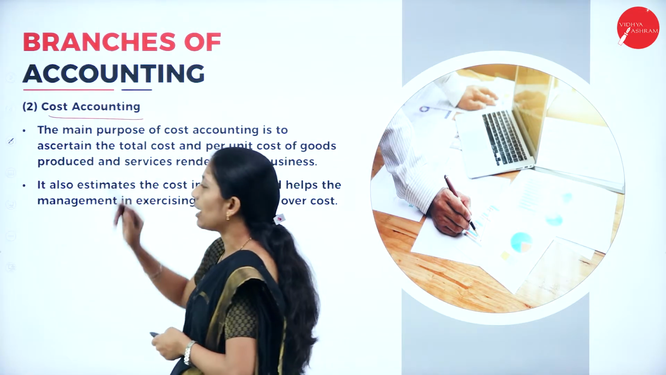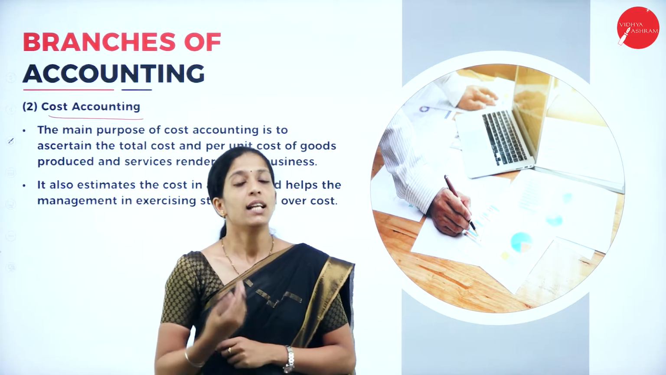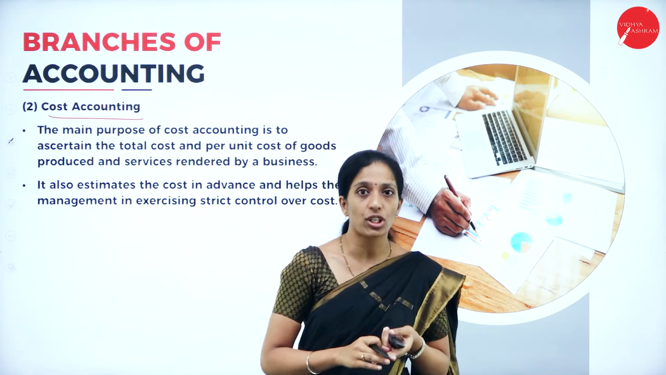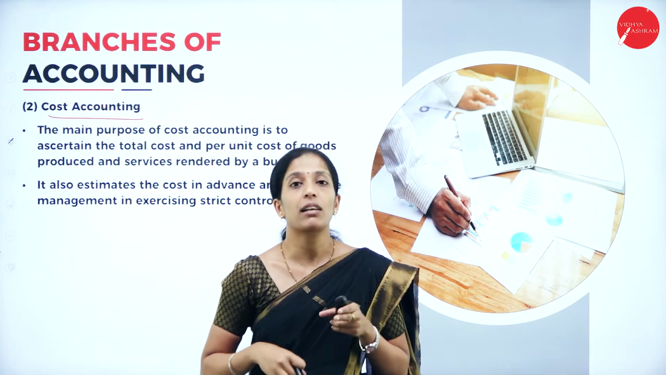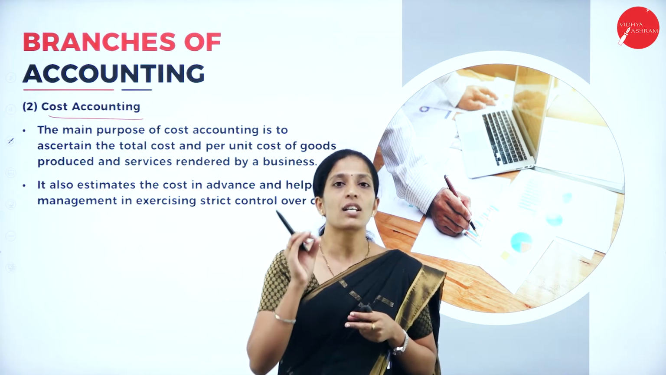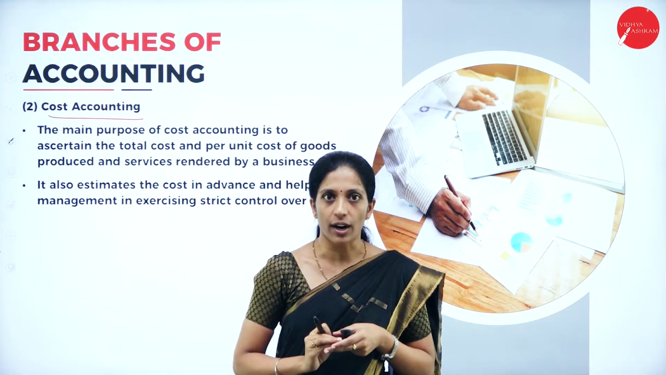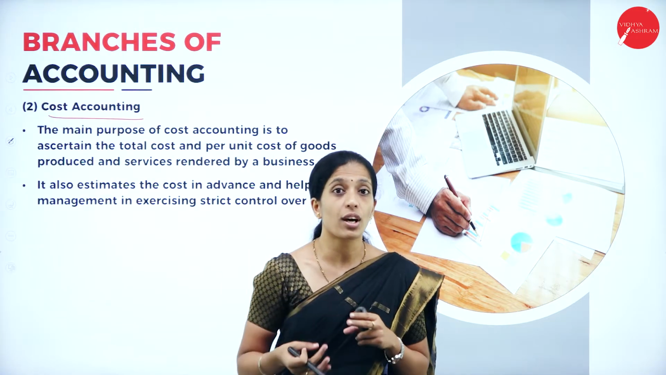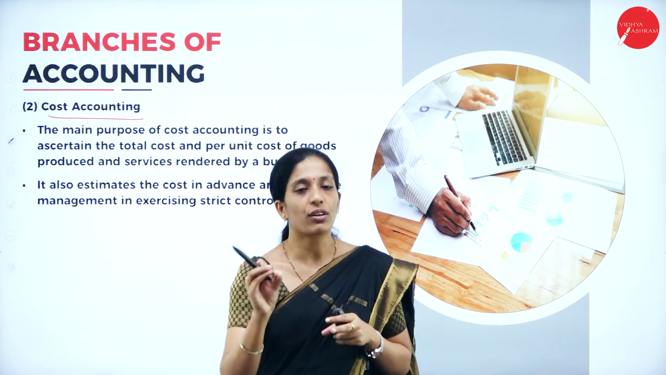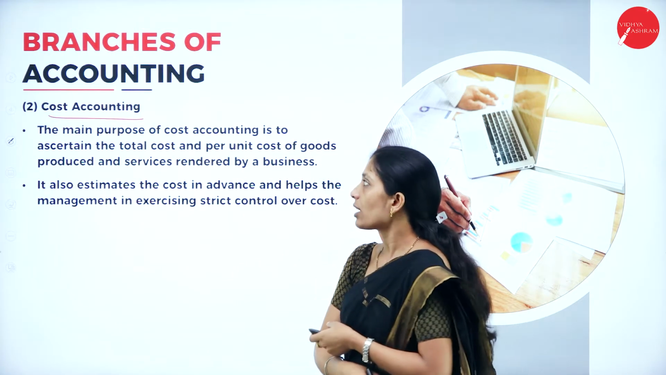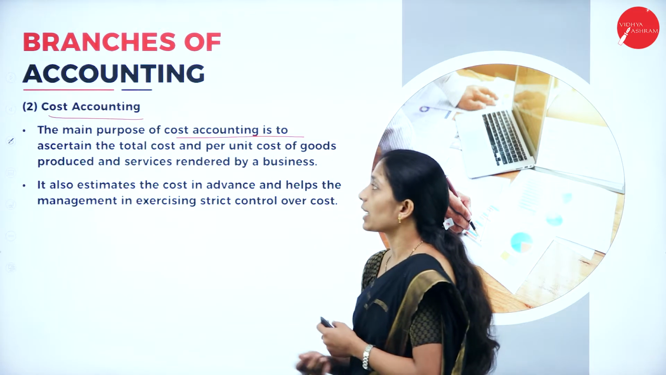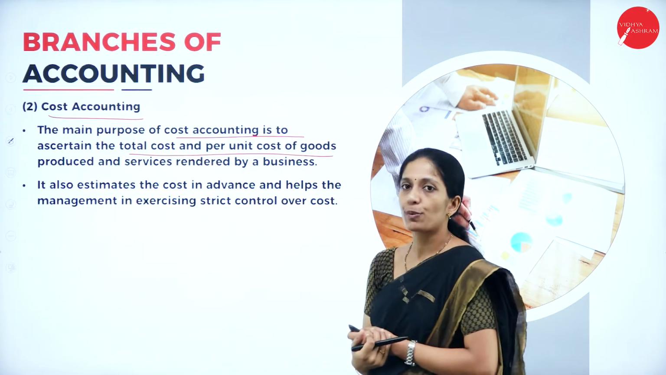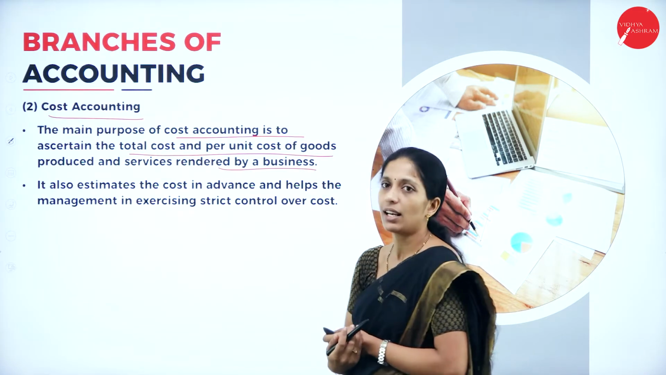Now coming to cost accounting. This you will learn in your next year. Here it does not include any of the aspects relating to financial accounting, but under cost accounting we are going to ascertain the cost involved to manufacture a particular product, which cannot be ascertained in financial accounting. In financial accounting, all the historical records will be there and we are going to prepare the financial statement. But in cost accounting, the main purpose is to ascertain the total cost and per unit cost of goods produced and services rendered by the business.